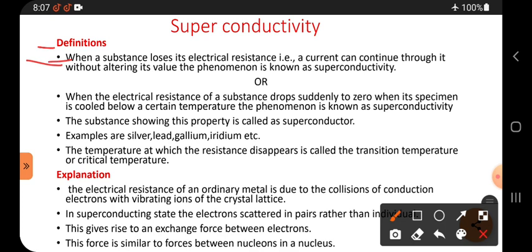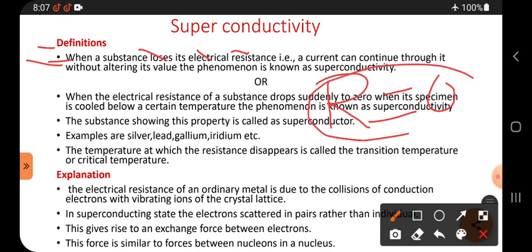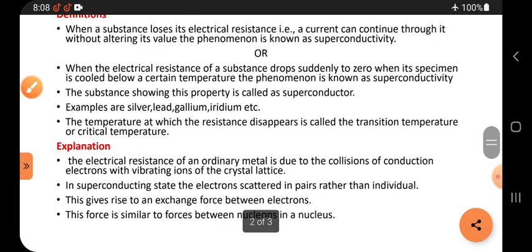When a substance loses electrical resistance, it means the resistance of that substance must be zero. When resistance is zero, what happens? Current starts flowing and continues through it without altering, without changing any value. This process is known as superconductivity. So that is one definition.